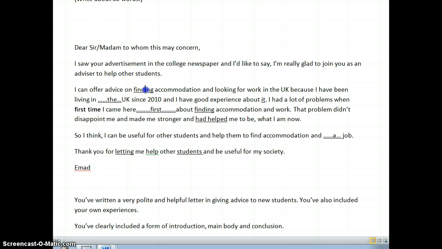If I'm not mistaken, we didn't have the gerund form, but we explained that in class. We explained that once we have a preposition, this has an effect on our verb in that it turns our verb into the gerund form with an ing, on finding, and that's correct. So I'm going to get rid of the underline there as well.